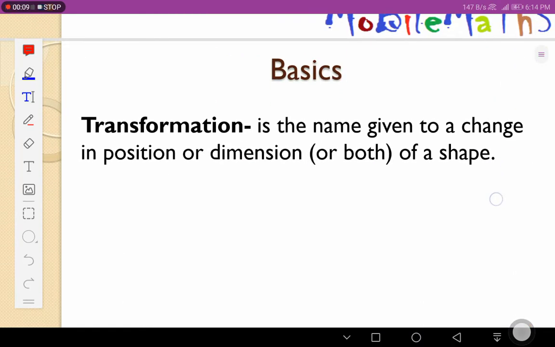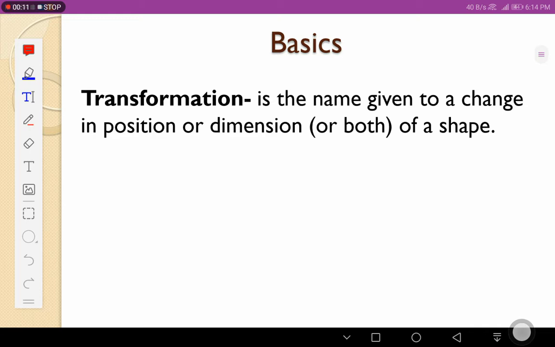Today we want to look at geometrical transformations. For starters, we are going to introduce each and every transformation that we know. I'll start with transformation. What is a transformation? A transformation is basically the name that is given to a change in position or dimension or both of a shape.